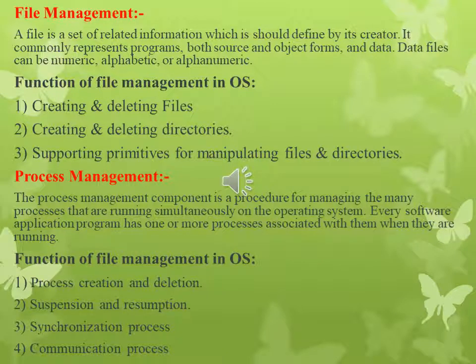The first is file management. A file is a set of related information defined by its creator. It commonly represents programs, both source and object forms, and data. Data files can be numeric, alphabetic or alphanumeric.